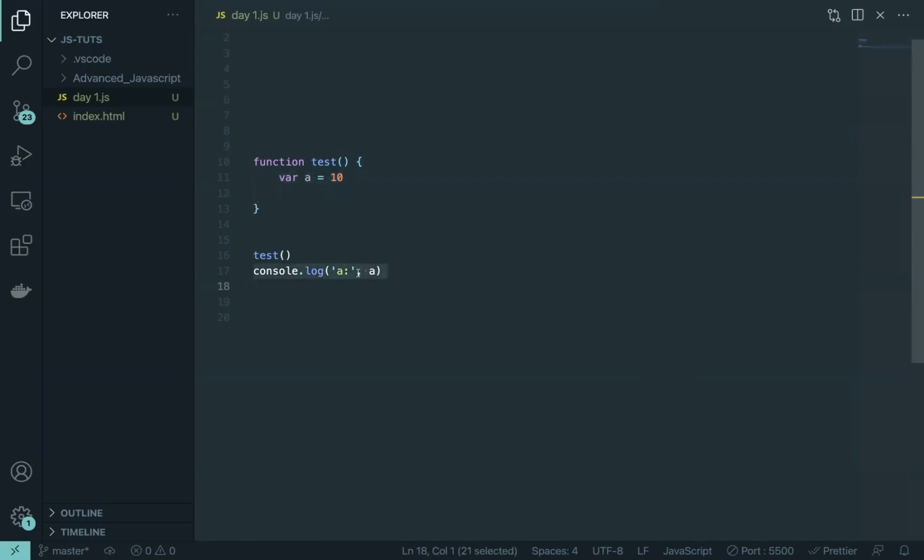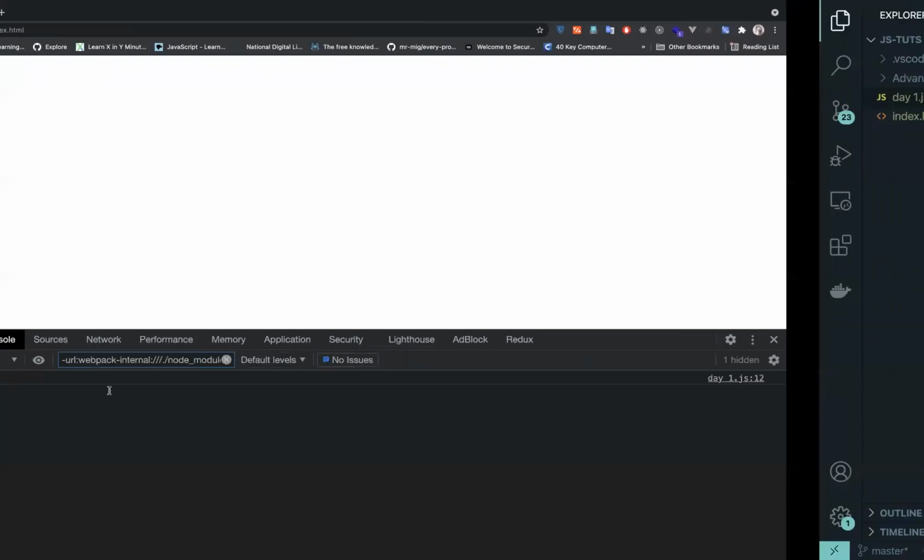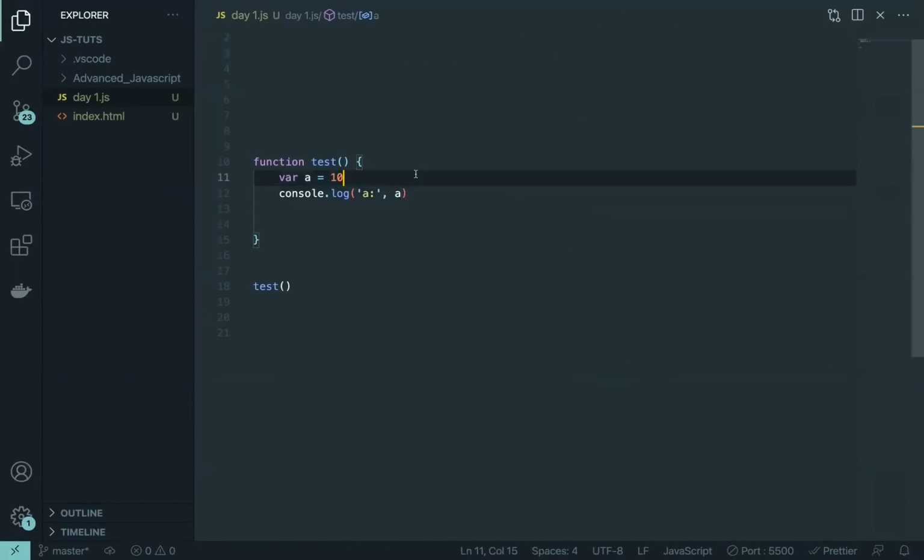And how I can prove that? All I have to do is console.log it inside of the function, and now it will show me the value. So that means this a is accessible only inside of this function. So it has a scope, it has a range, it has a coverage which is limited to only that function. And what do we call it? We call it a local scope.